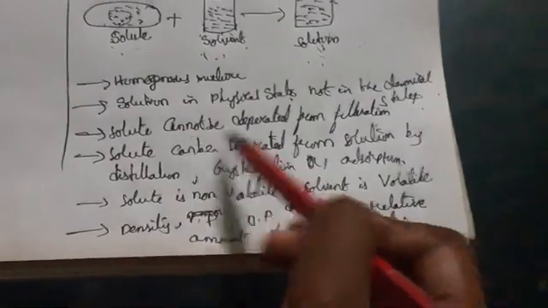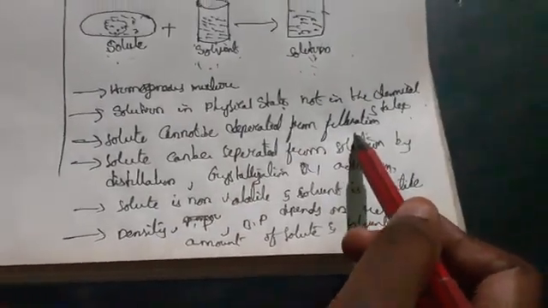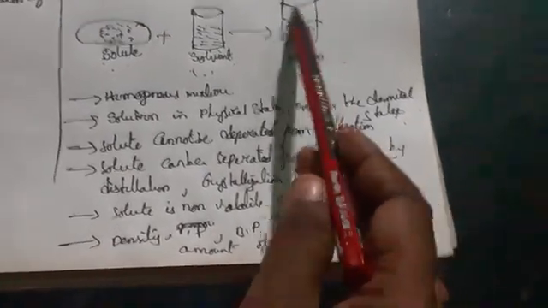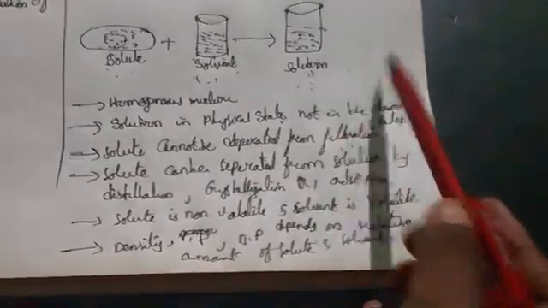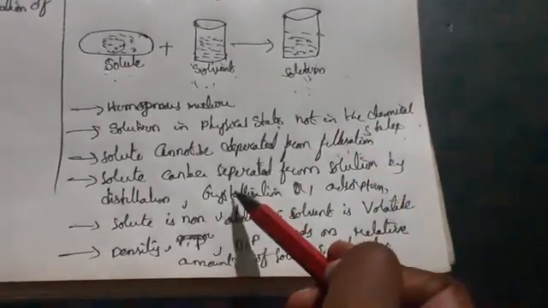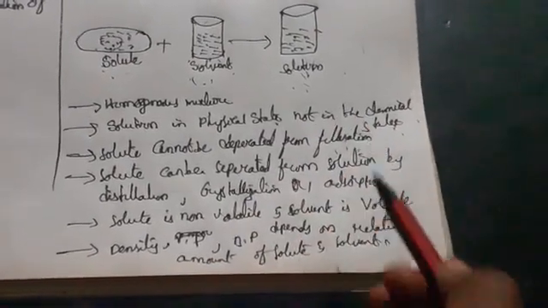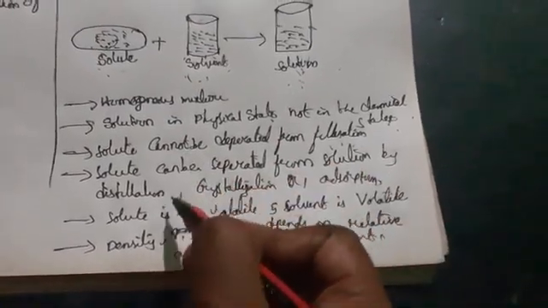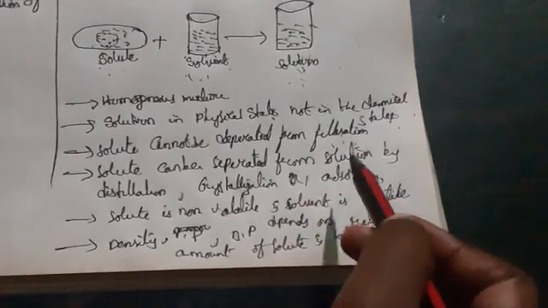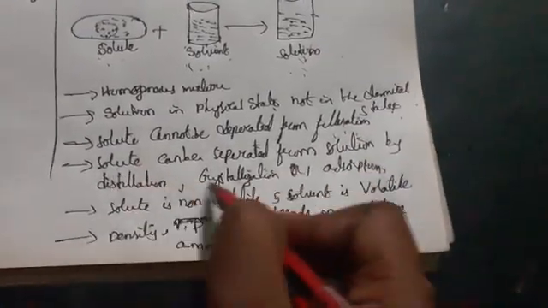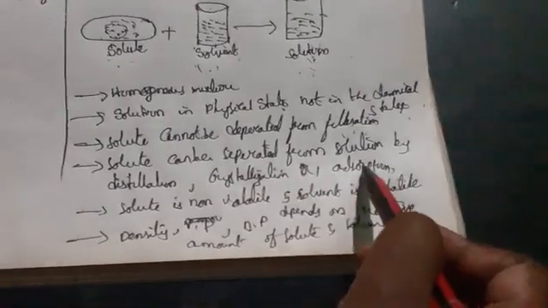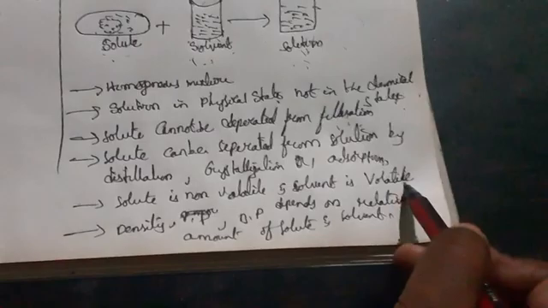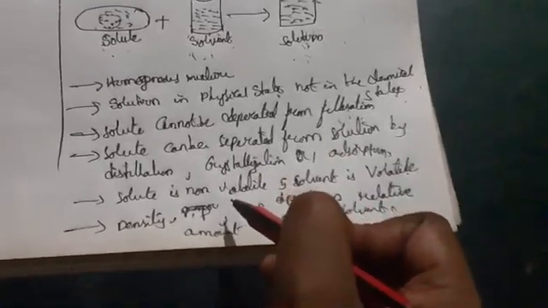Okay, solute cannot be separated by filtration. With normal filter paper solute cannot be separated. Why? Because it is completely dissolved particles, so we cannot filter. If we want to separate solute from solution, there are processes like distillation, crystallization, adsorption. Okay, so these three processes separate solute from solution. If solute is non-volatile and solvent is volatile, we can also separate the solution.